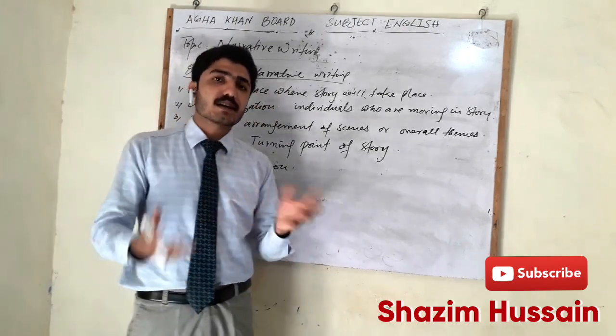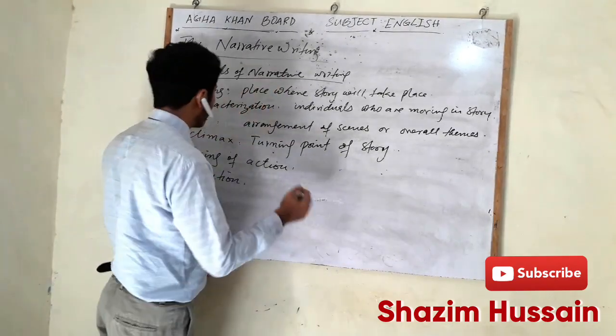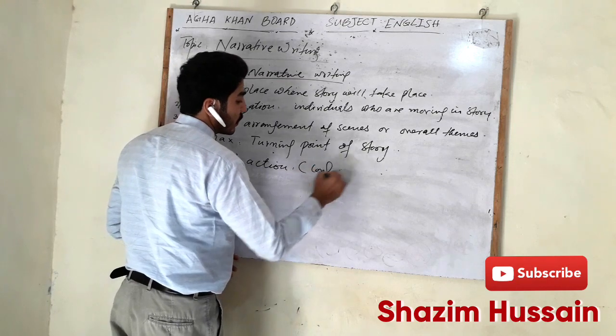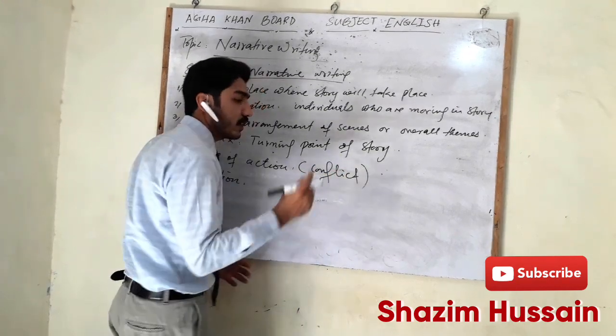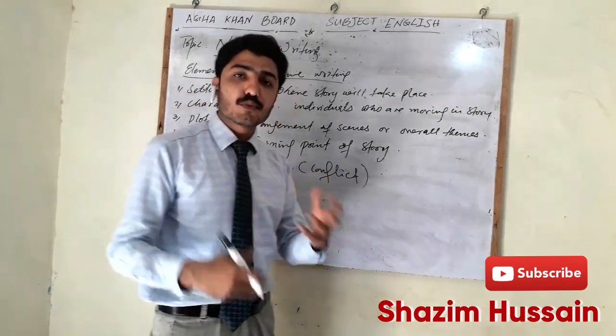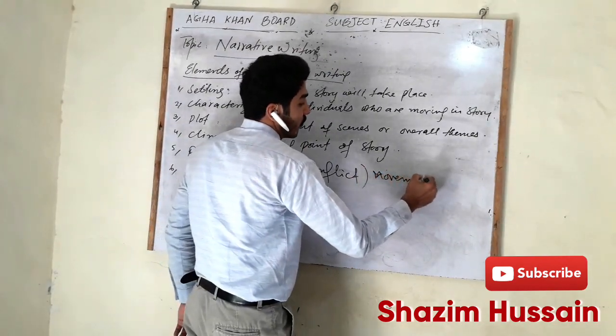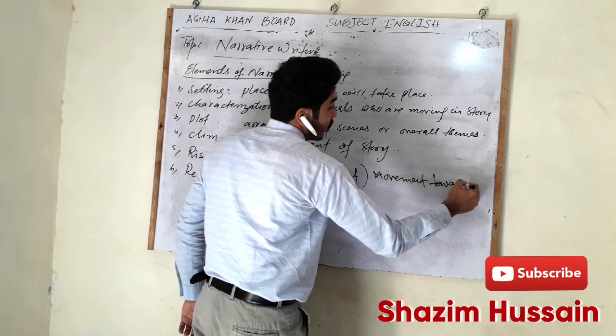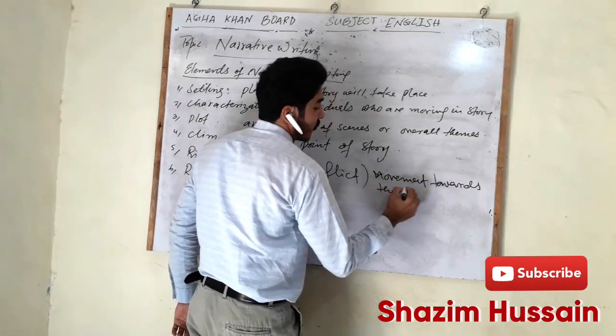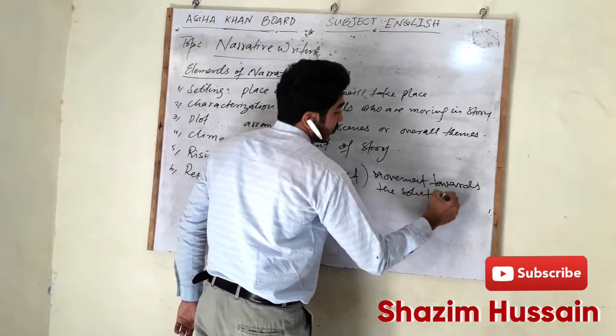This fight is called rising of action. In other terms, it can be called a conflict. Conflict means a fight. So rising of action means movement towards the solution or end.